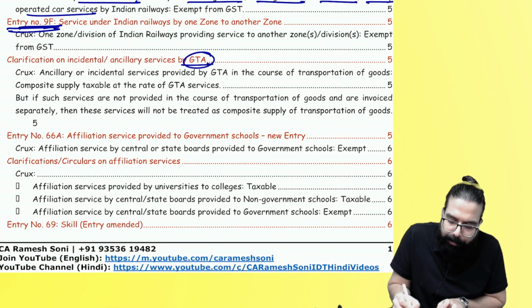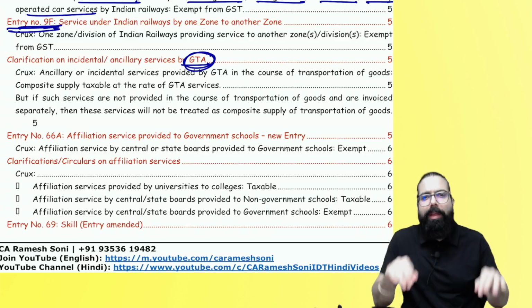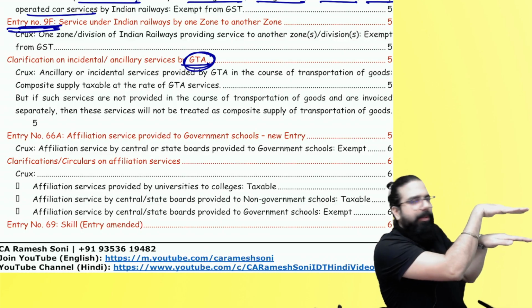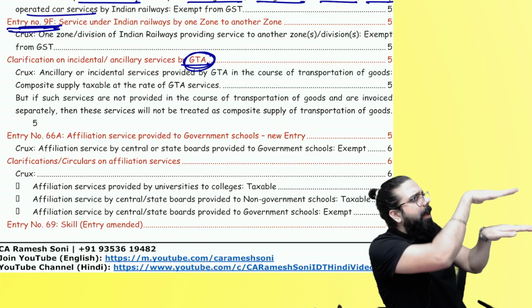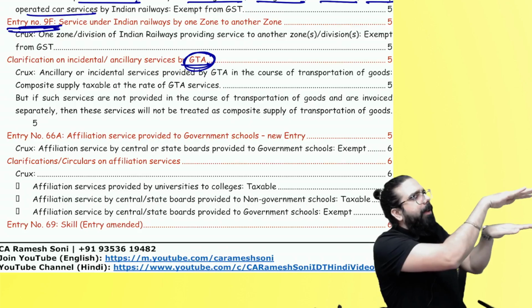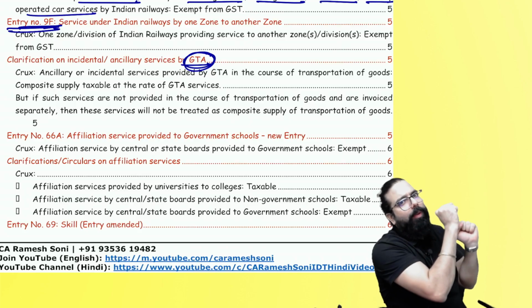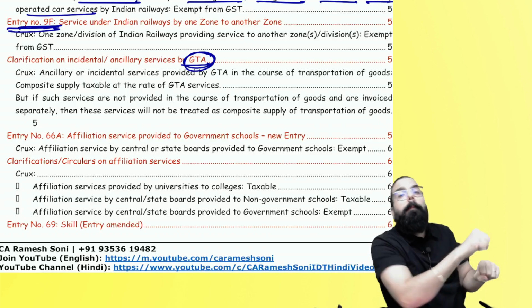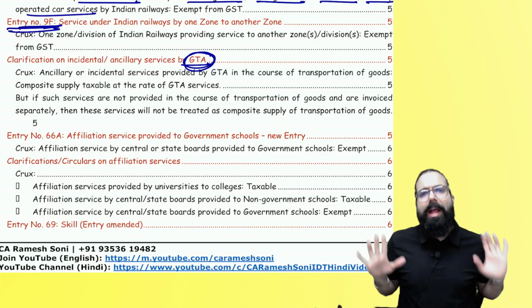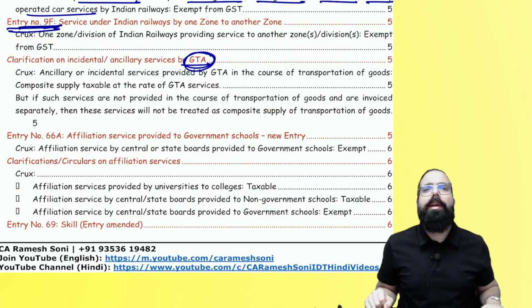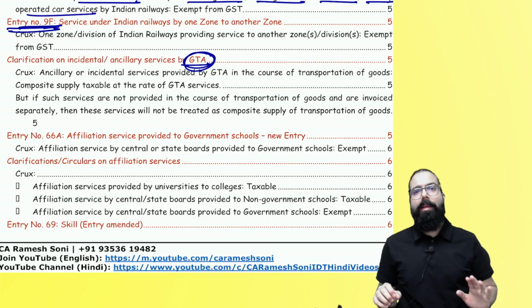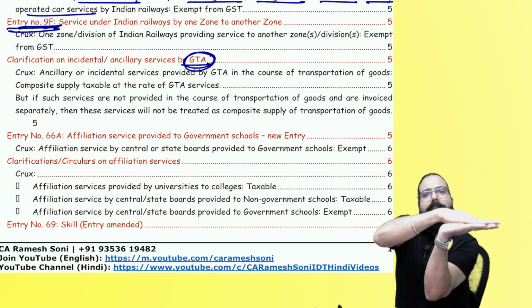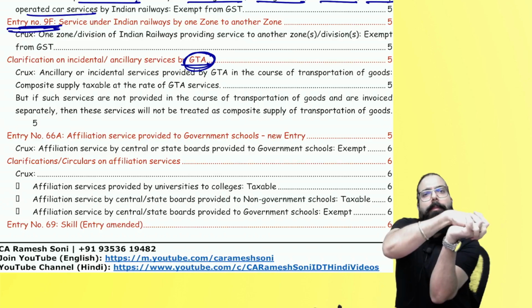Now, in the case of GTA, always remember one thing. GTA, if it is providing you transportation of road services, along with that ancillary service like packing, unloading, loading service, then it's a composite supply, and the principal supply, that is the GTA service rate will apply. Done. But if you went to the GTA and told, sir, I want only loading, unloading service, then whatever is the rate on loading, unloading, that will apply. But if it is provided along with transportation, then the transportation rate will apply because it will become a composite supply.